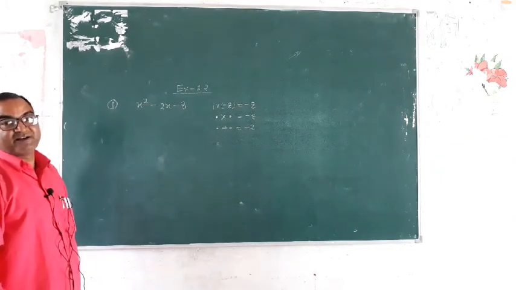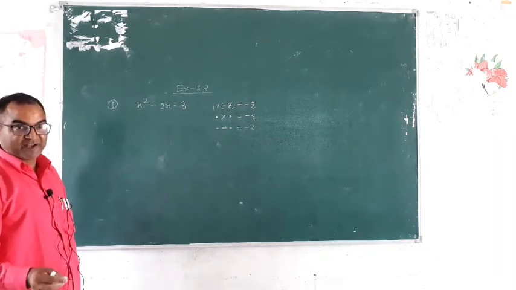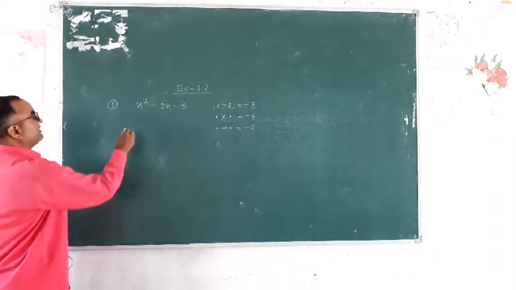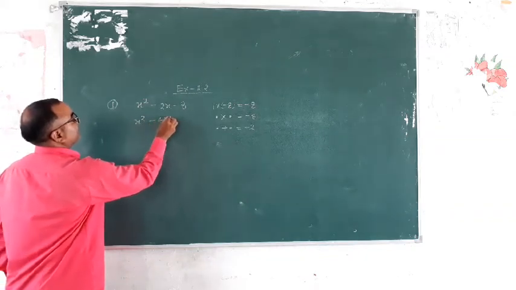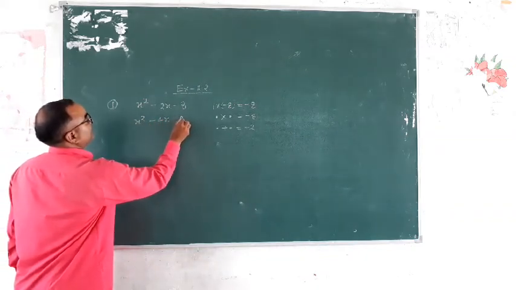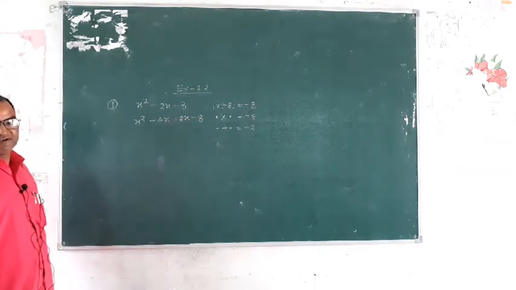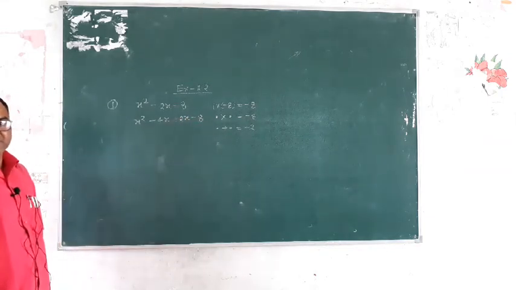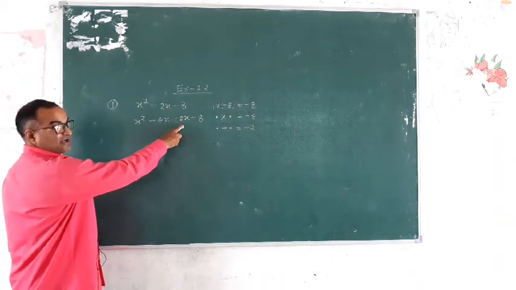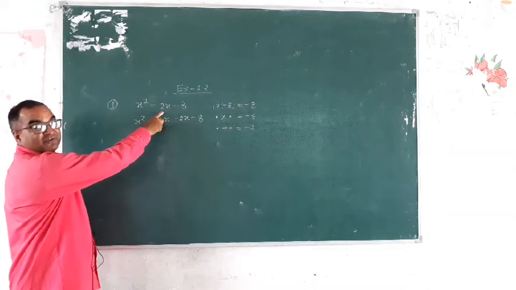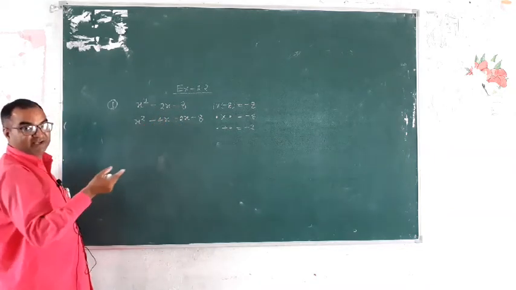So what are the parts? −4 and 2. Write down x² − 4x + 2x − 8. It is clear all of you? Breaking the middle term, −4x + 2x is equal to −2x and −4 multiplied by 2 is −8.